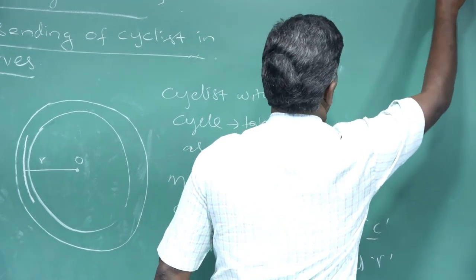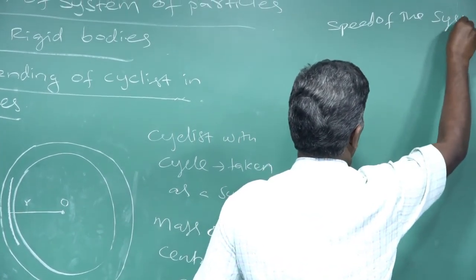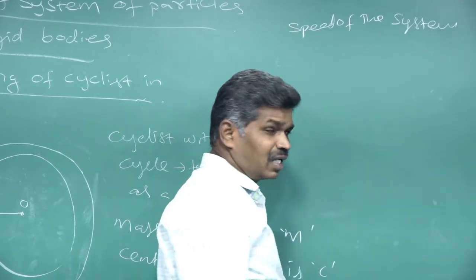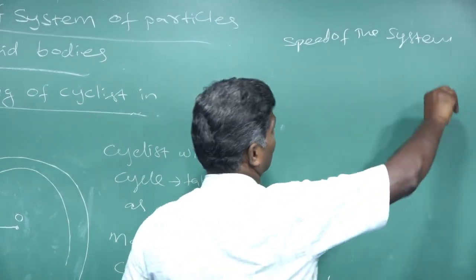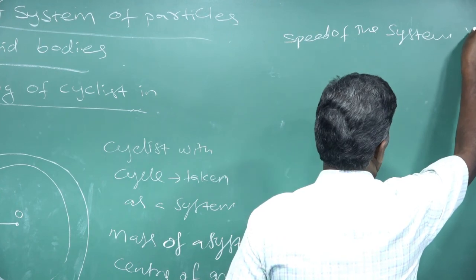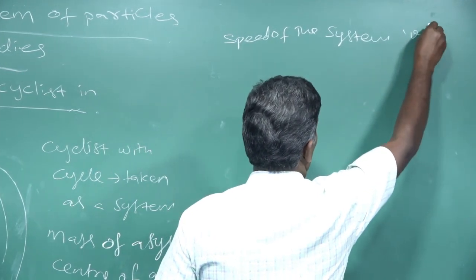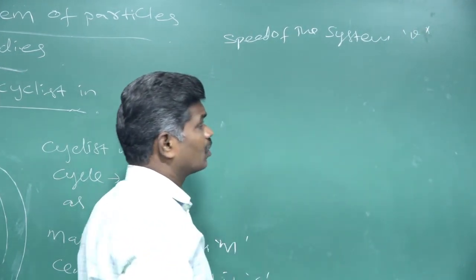The speed of the system, that is cyclist plus cycle, is taken as small v.